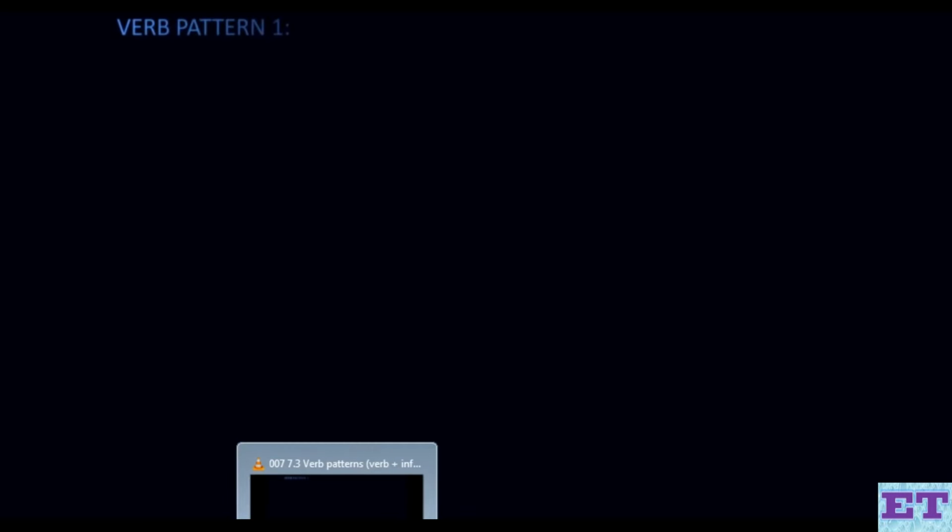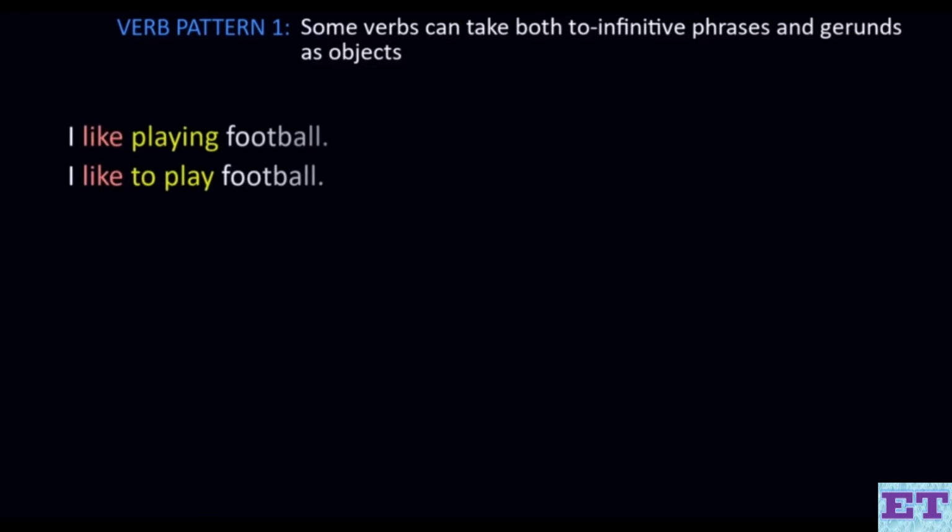Now, as mentioned before, we can only use gerunds and to infinitive phrases as objects with certain verbs. And there are certain verbs that can take both gerunds and to infinitive phrases as objects. Let's look at some example sentences. I like playing football. I like to play football. I hate losing. I hate to lose.